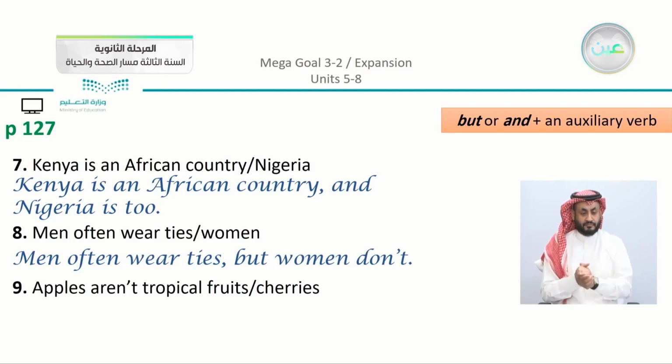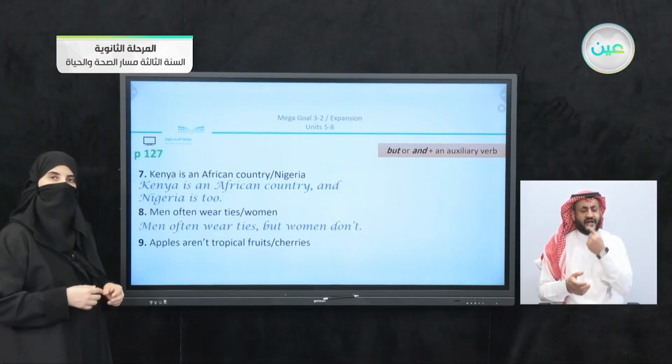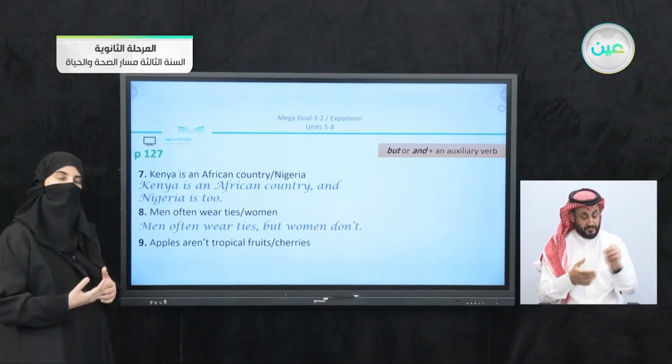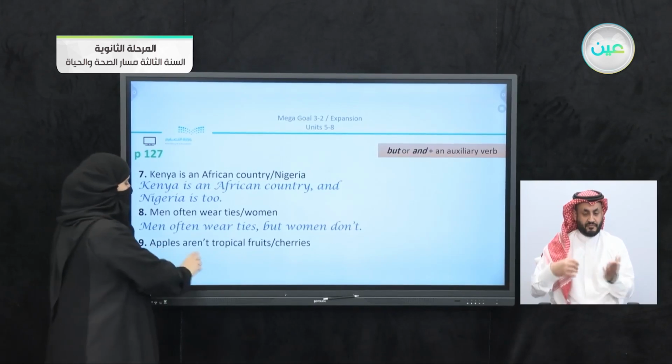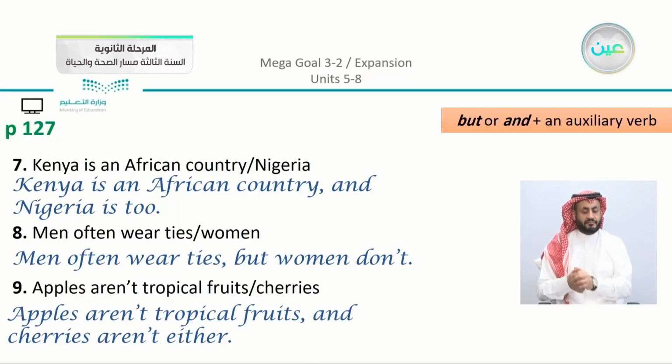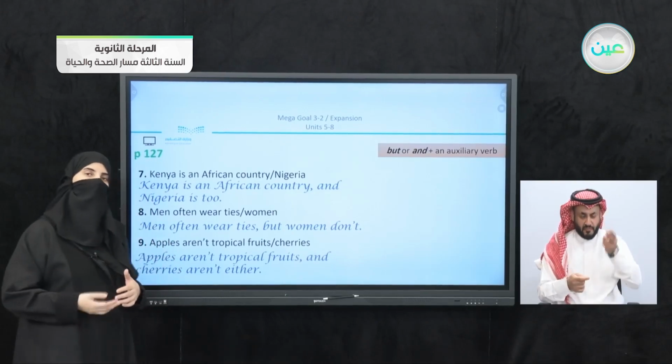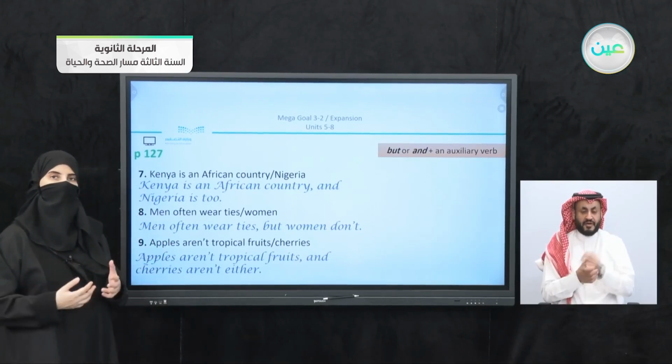Coming to our last example here, apples aren't tropical fruits, cherries. So note that we have the same thing. We have here "aren't", which is negative at the very beginning of the sentence. So we're going to see that we have here apples aren't tropical fruits and cherries aren't either. So you can see that repetition here makes you practice more and apply the correct structure of the sentences.